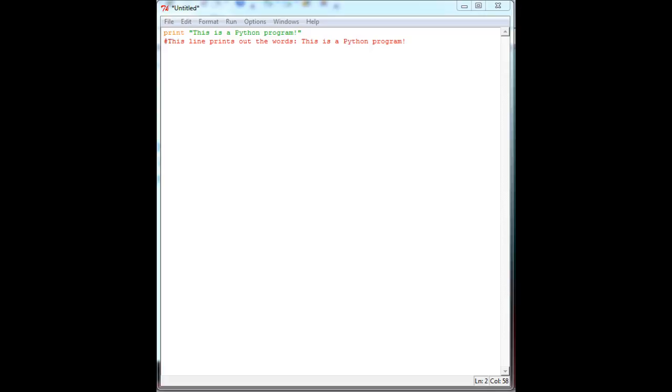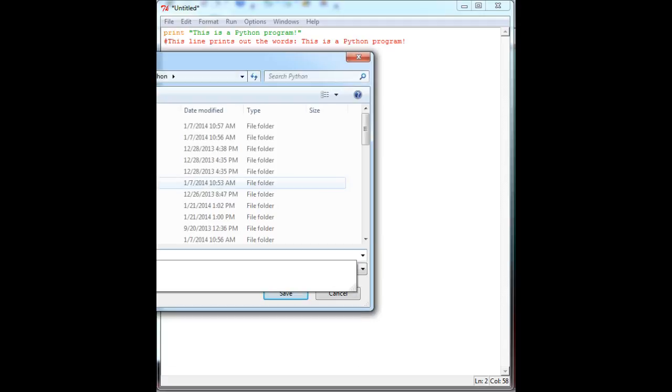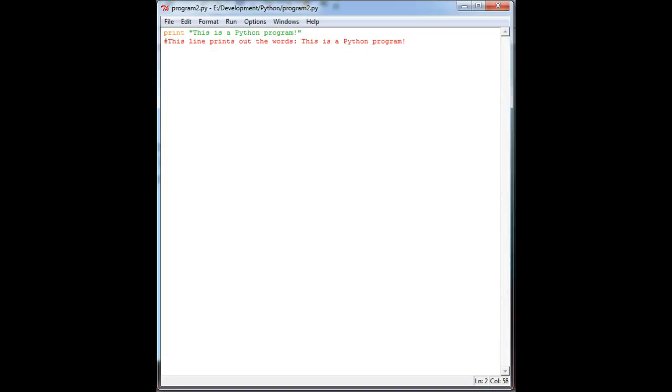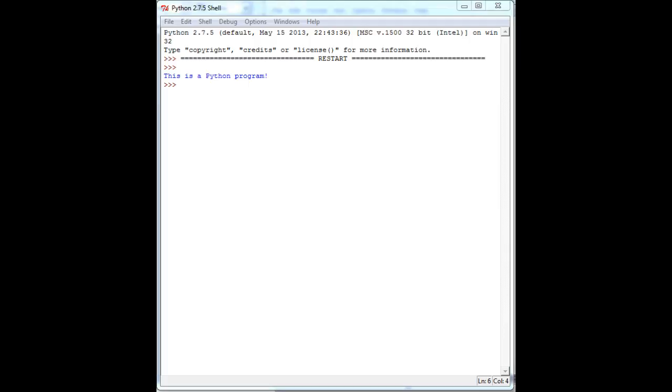We can then save our Python program, and then hit the F5 key to run it. Although we have added another line to our Python program, because the comment is not read by the Python programming language, our program gives us the exact same output when run in Python as it would if the comment did not exist.